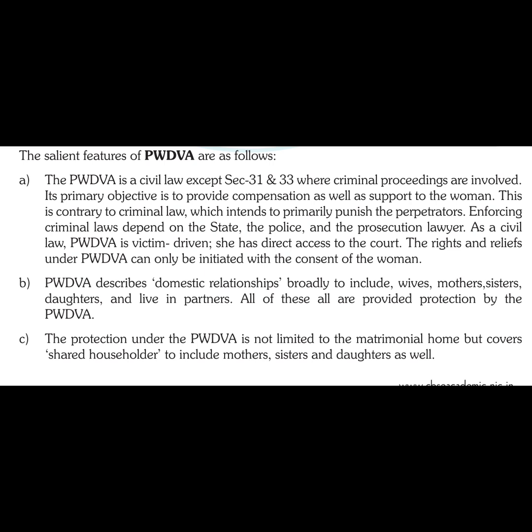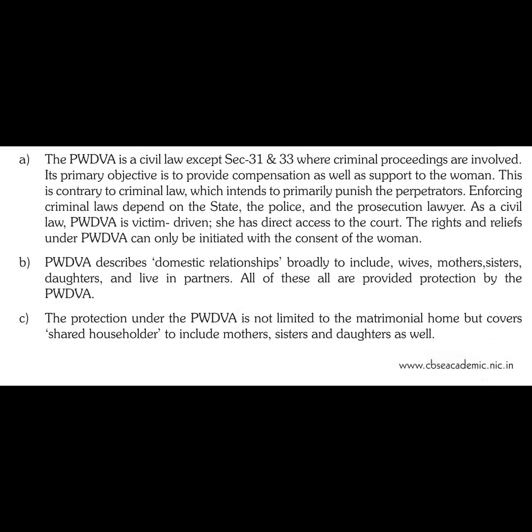This is contrary to criminal law. Contrary means opposite, which intends to primarily punish the perpetrators. So criminal law is what? You have done a crime, you will be punished for that, and the punishment is also given along with it, right? So the main aim of criminal law is to punish the wrongdoers. Perpetrator means wrongdoer, who has done a wrongful act. Wrongful act is nothing but crime, and since he has done that, he has to be punished to create a deterrence. That is an example, so that like-minded people in the future may not repeat the act.